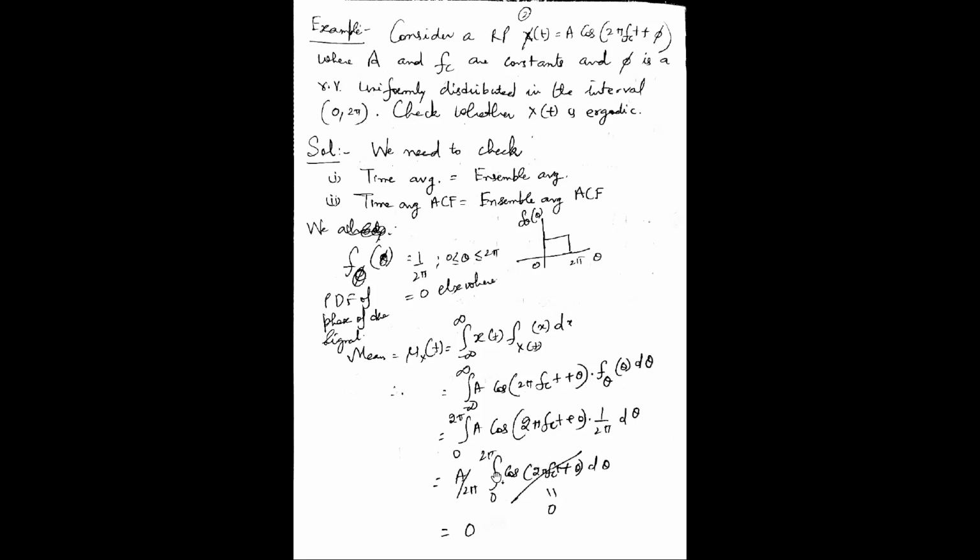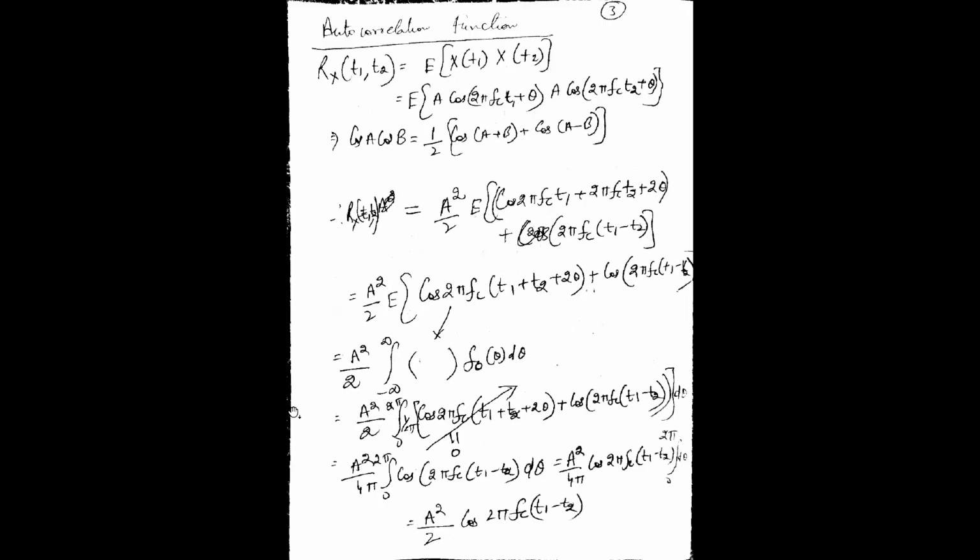Over the full period, the average value of the cos function is 0. That we know, right? So the ensemble average of this random process is 0.